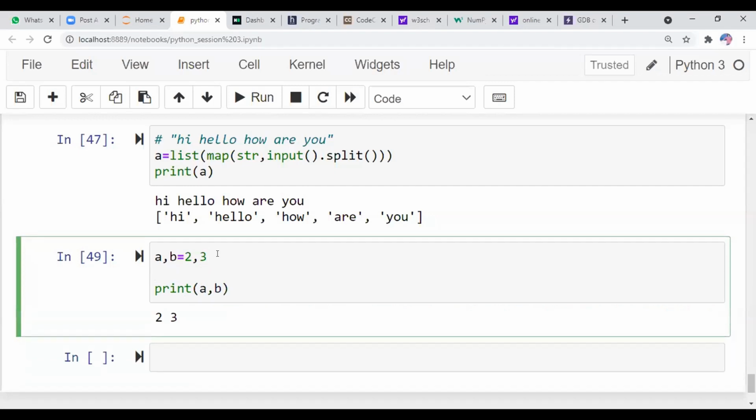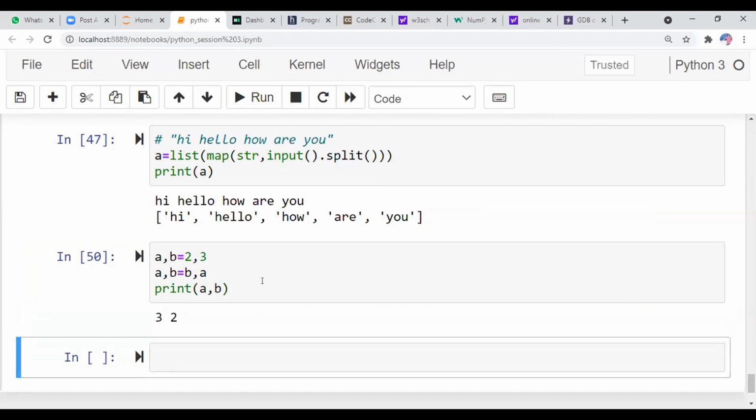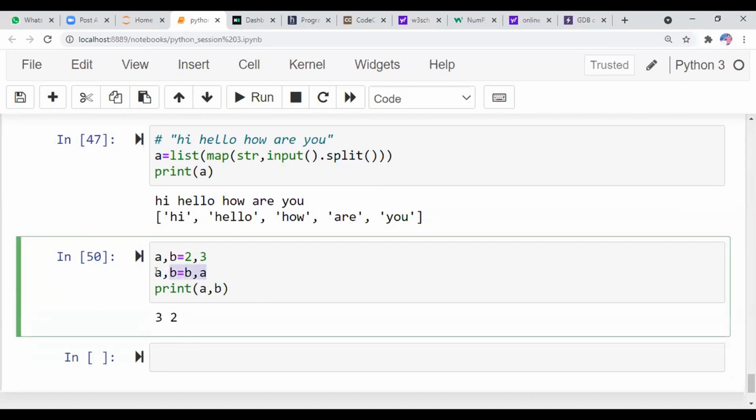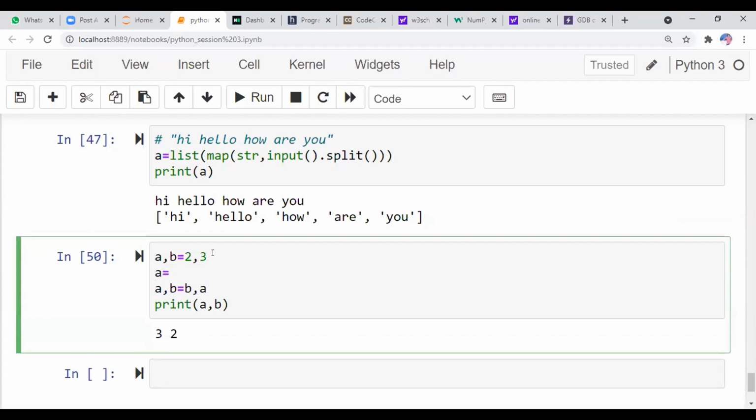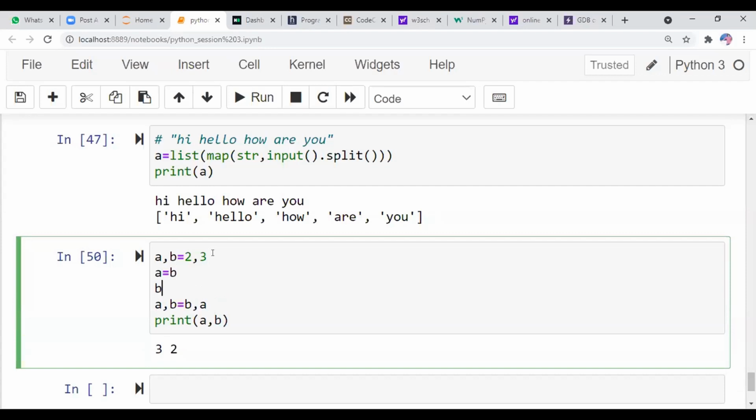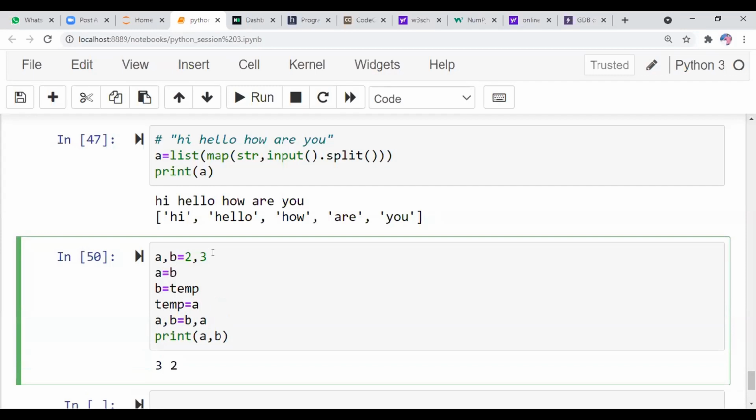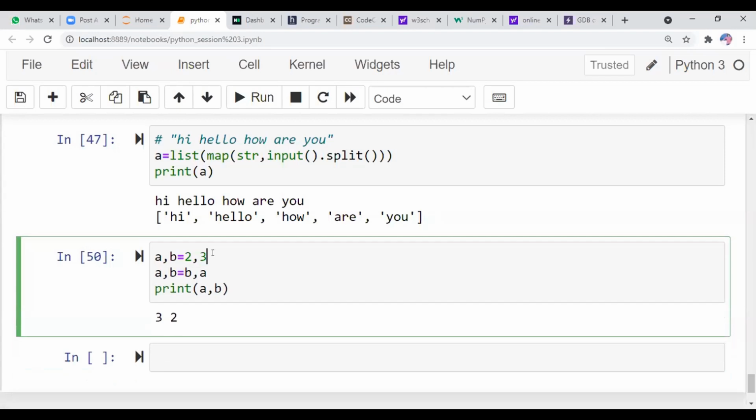Swapping is very simple in Python. Suppose you want to swap two numbers: a, b = b, a. Swapping is done. See here, actually a value is 2 and b value is 3, but now see, it is swapped. In other languages for swapping you use a temporary variable: temp is equal to a, a is equal to b, b is equal to temp. Without a temporary variable, we do it in Python like this.